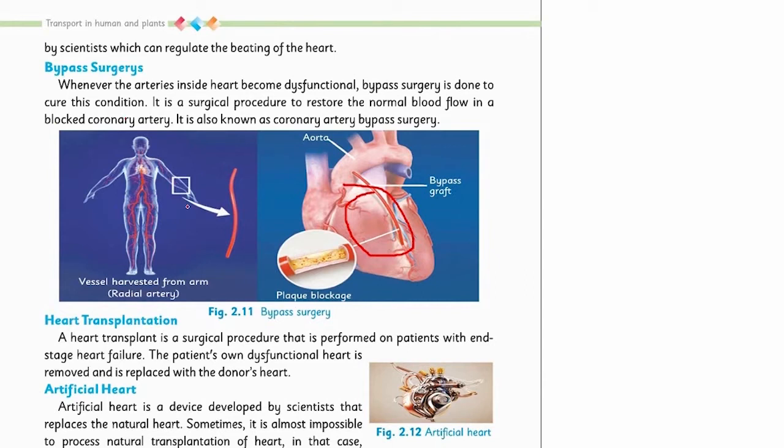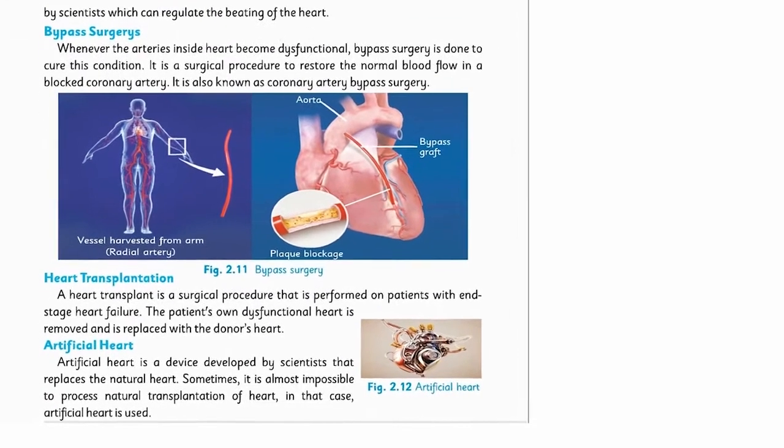In bypass surgery, a healthy artery is taken out from any part of the human body, but mainly it is taken from the arm or from the leg. This healthy artery is grafted or inserted in the place of the blocked artery. The insertion of the healthy artery will allow the regular function of the heart as usual. So it is called coronary artery bypass surgery.